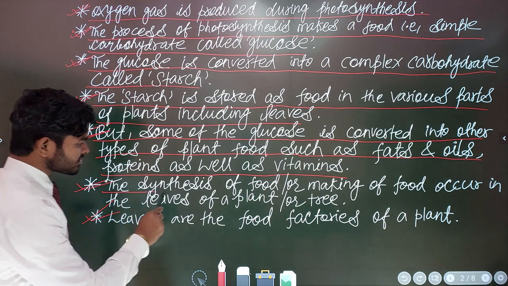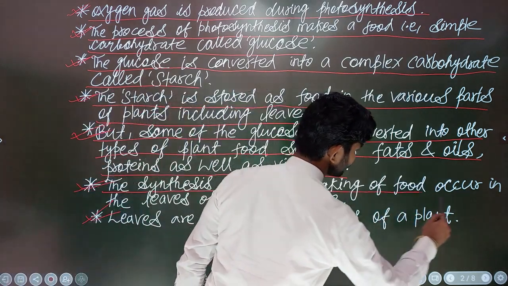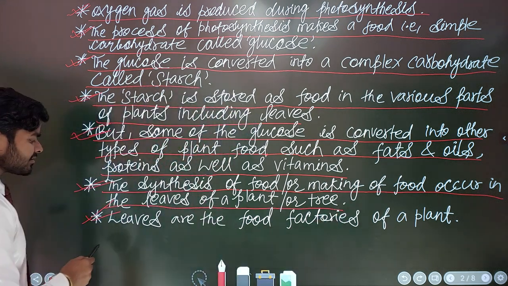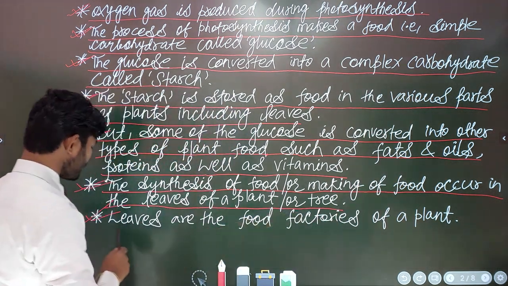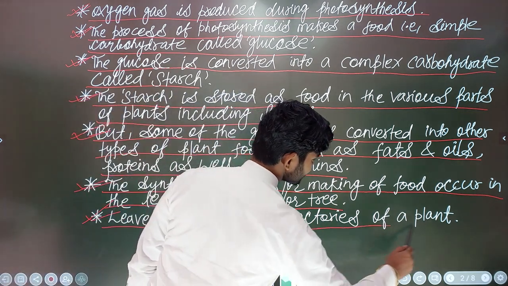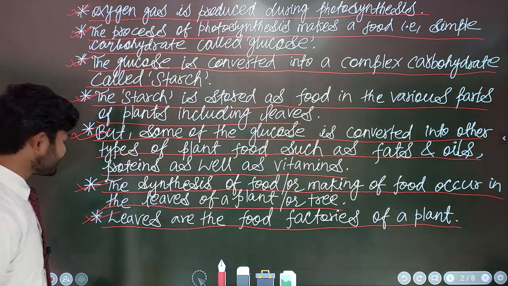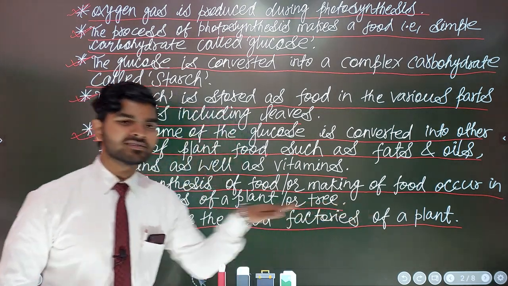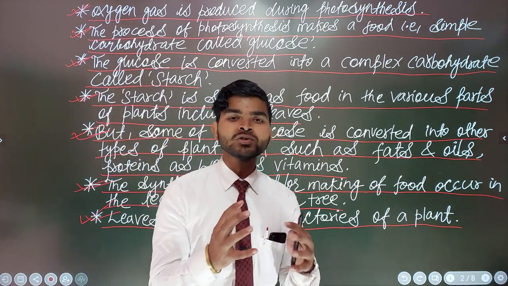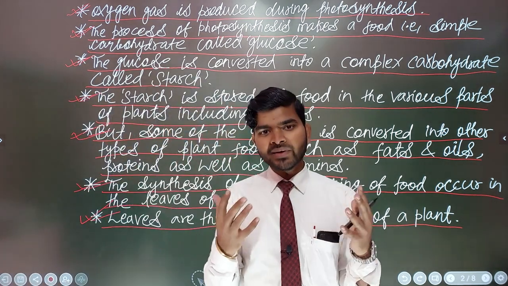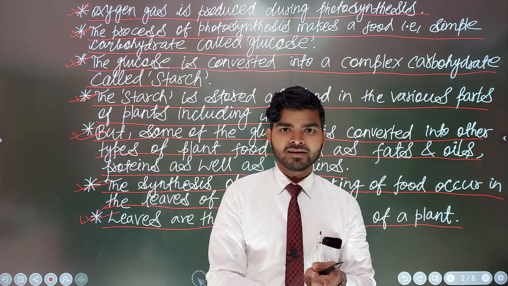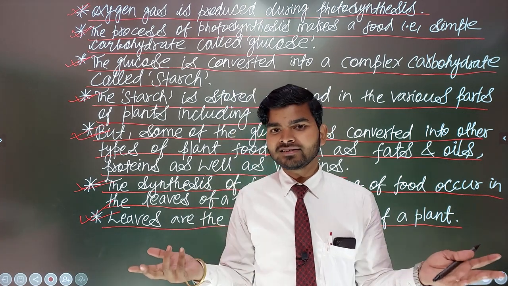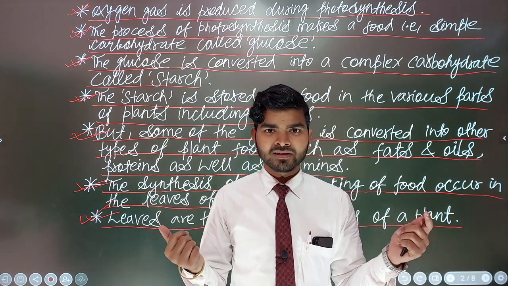So this point is going to be the most important point. Actually, all the points I have written here are important. Next one, and the last one: leaves are the food factories of plants. Do you want to know the meaning of this? It means that food is going to be made inside the leaves. Leaves build food for the plants. So that's why we call leaves the food factories of a plant.